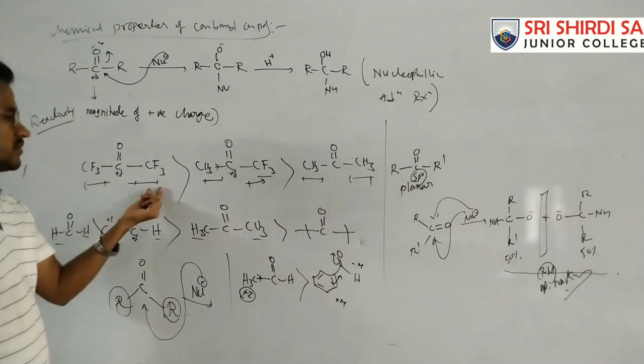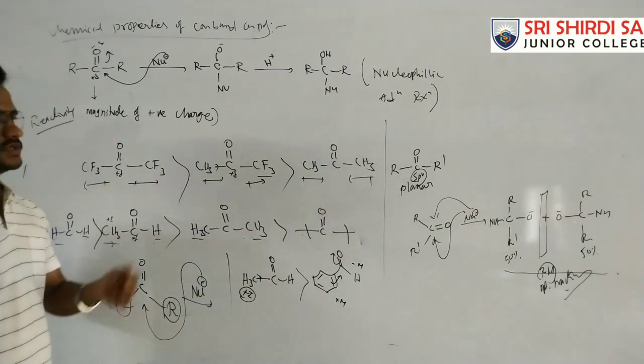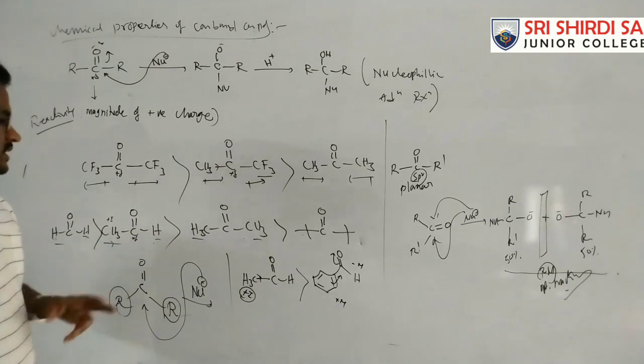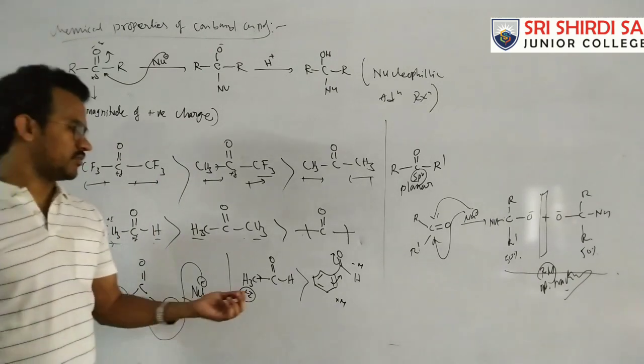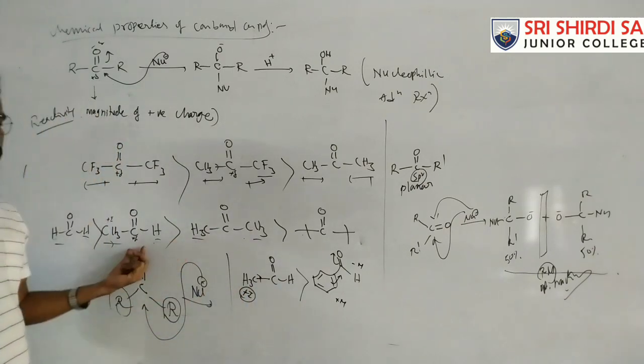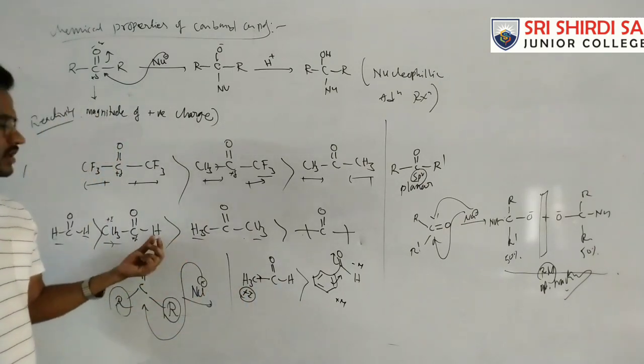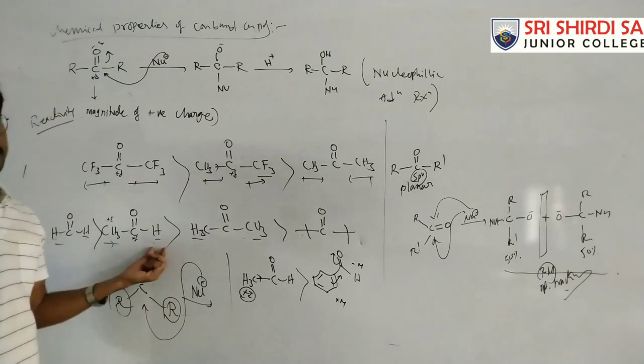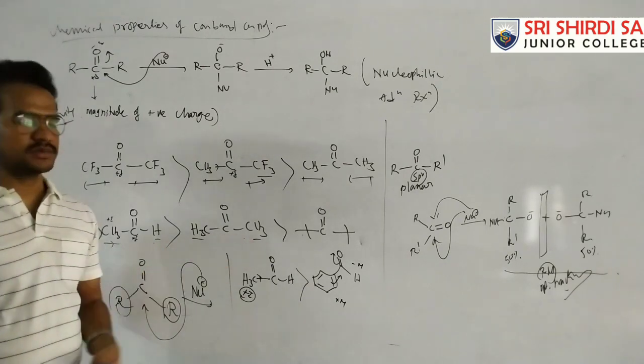Okay, so by the presence of electron withdrawing groups, reactivity increases. Now next, one more point is, here aldehydes and ketones, aldehydes are more reactive. In aldehydes, one is the alkyl group, one is the hydrogen. In ketones both are alkyl groups.